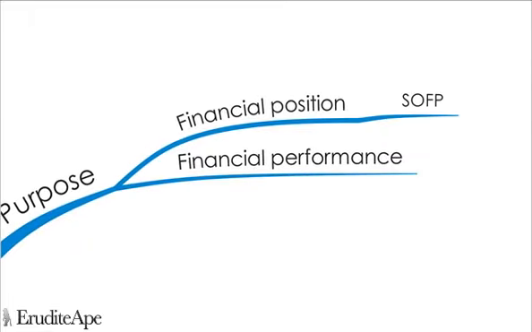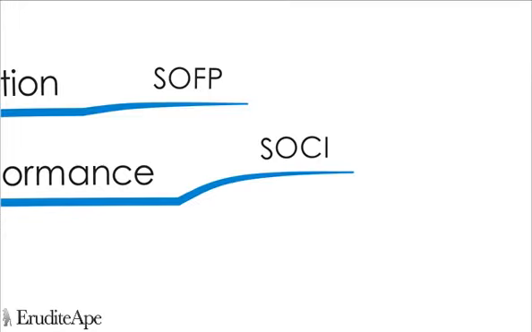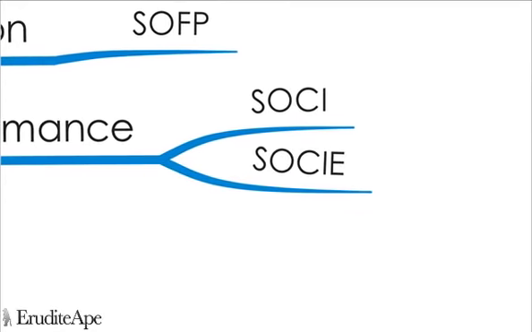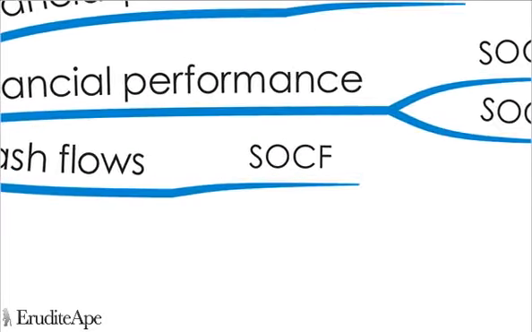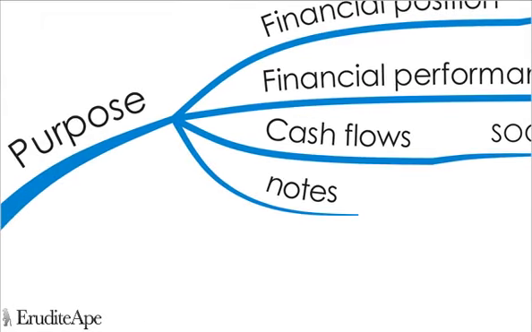The financial performance of the company will be shown in the Statement of Comprehensive Income, which was previously known as the Profit and Loss, or the Statement of Changes in Equity. The cash coming into and going out of the company will be shown in the Statement of Cash Flows. Further details about the financial statements and any relevant policies, disclosures, and explanatory information will be contained in the notes to the financial statements.